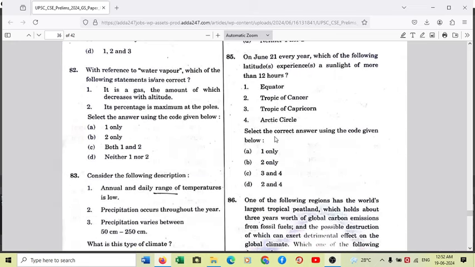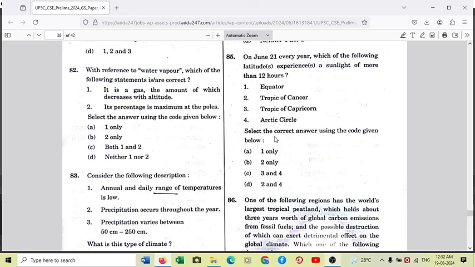Moving to 85. On June 21 every year, which of the following latitudes experience a sunlight of more than 12 hours? Equator, no, because the direct rays of the sun are not on equator. The direct rays of the sun are on Tropic of Cancer, which is 23.5 degree north latitude. Okay, so definitely where the direct rays of the sun are, out of 24 hours, for more than 12 hours, the sunlight will be there. Another region here, which is Arctic Circle, number 4. So Arctic Circle is located at 66.5 degree north latitude.